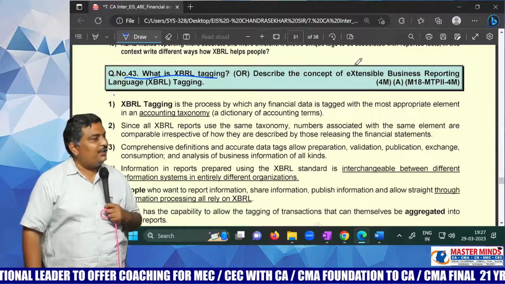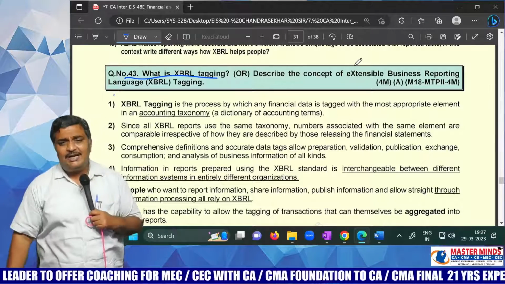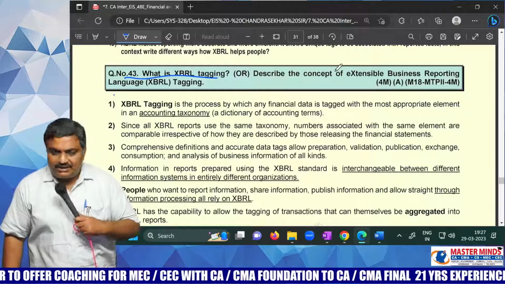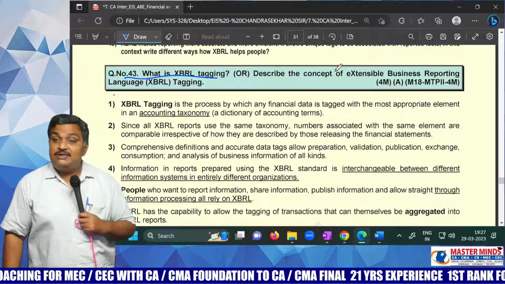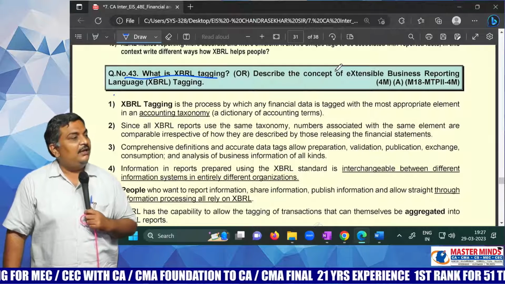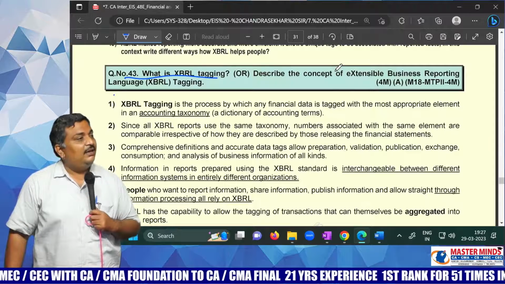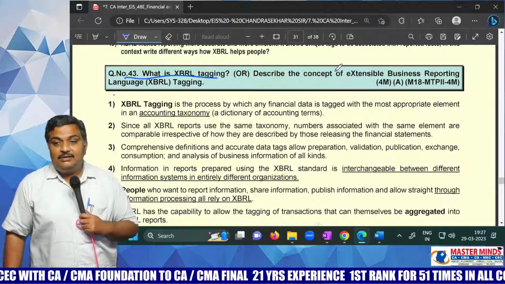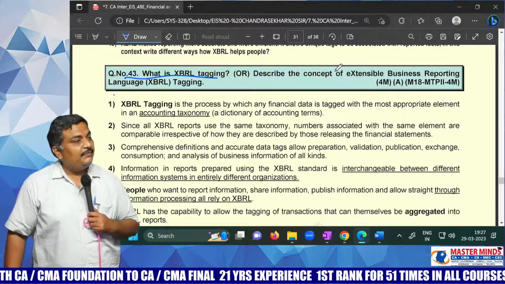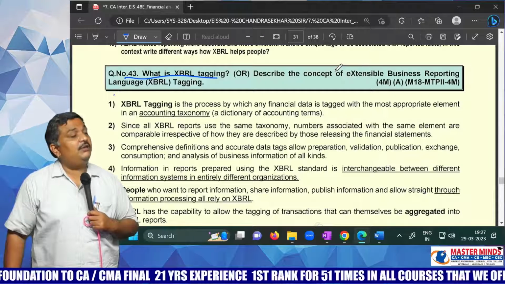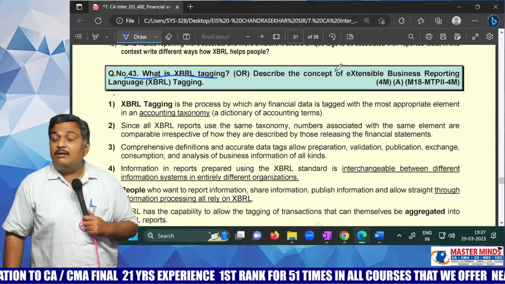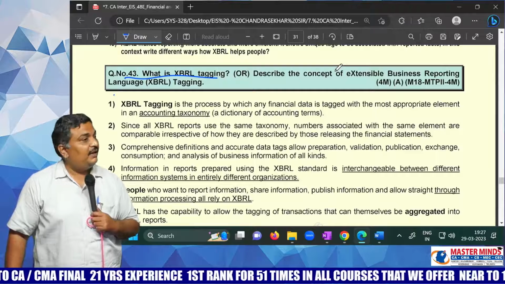And what is the advantage of XBRL? See, you are writing accounts in English, but Telugu medium students also learn accounts, no? You will say trial balance, they will say Ankana. You will say account, they will say Kata. You will say ledger, they will say Avarja. You will say journal, they will say Chitta. You will say profit and loss account, balance sheet, they will say Astapulpatti.